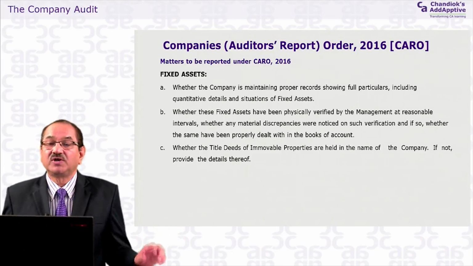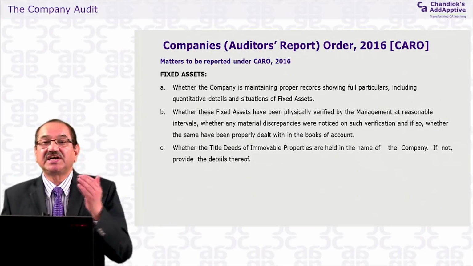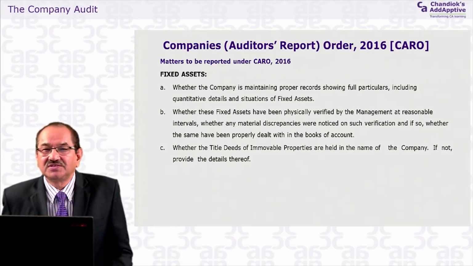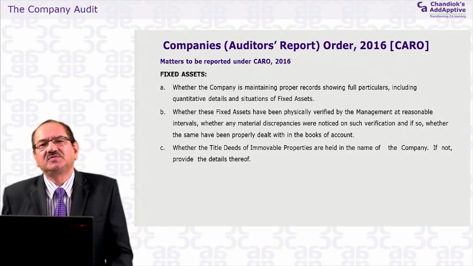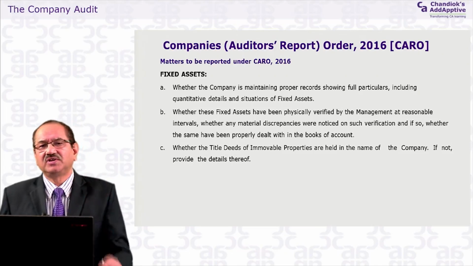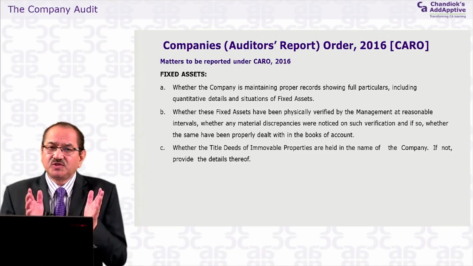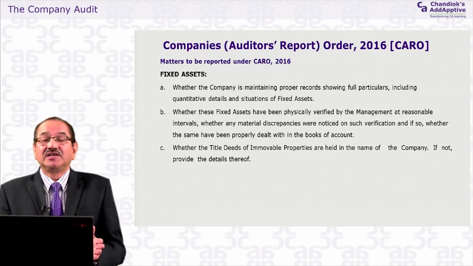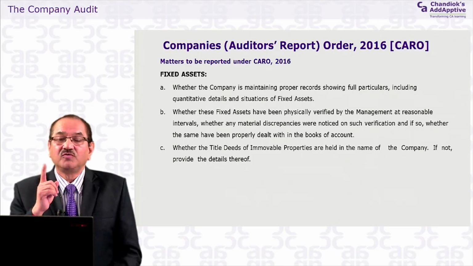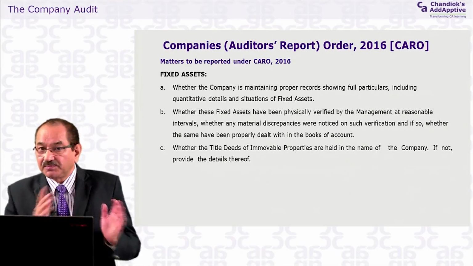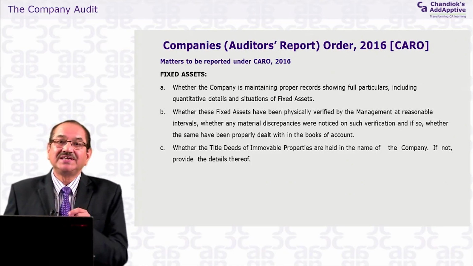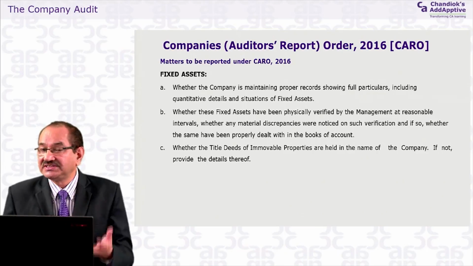They might have carried out the physical verification only once. Suppose they carried it out only once in a year. Your accounting year ends on 31st March 2016. They carried out a physical verification of the assets on 31st December 2015, only once in the year. The auditor has to report whether it's reasonable to conduct a physical verification of those fixed assets only once in a year. Is it okay? Is it proper, is it reasonable? That is the call which the auditor has to take, because it is his judgment whether it is reasonable or not.